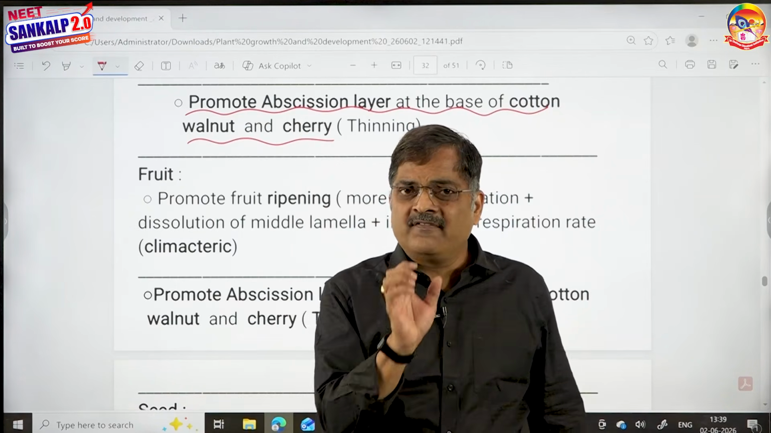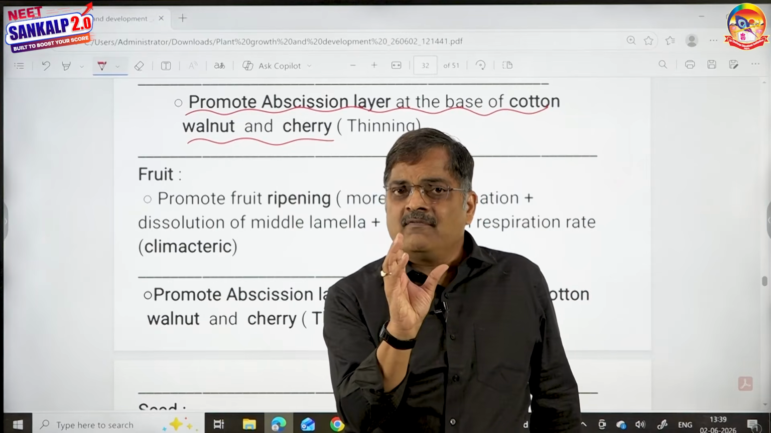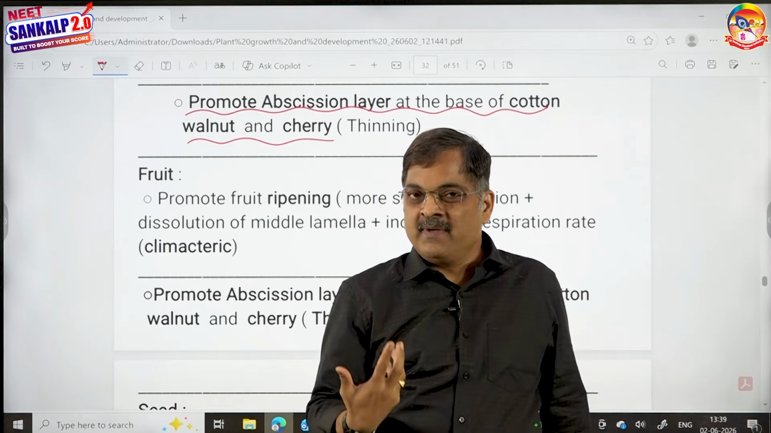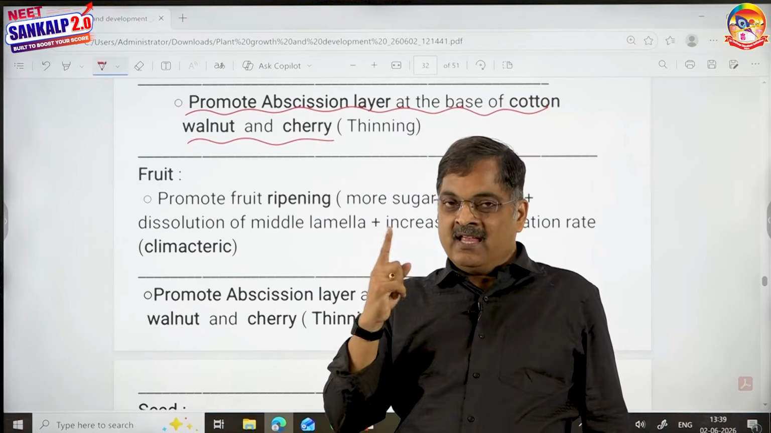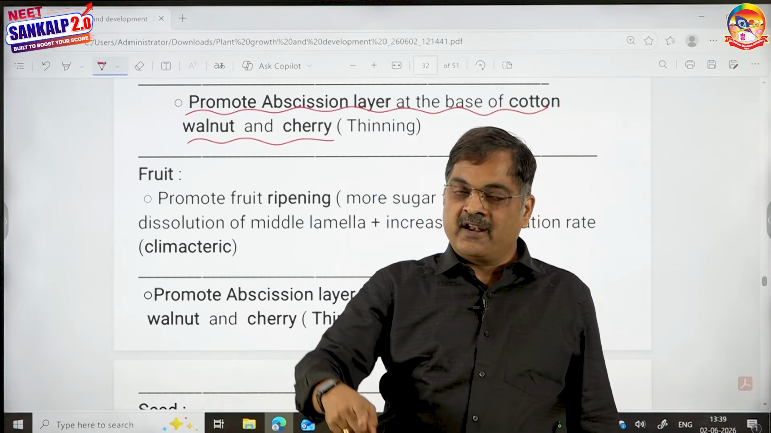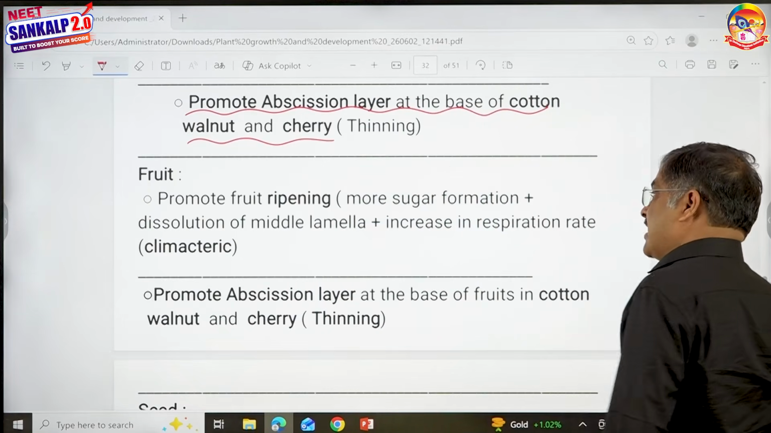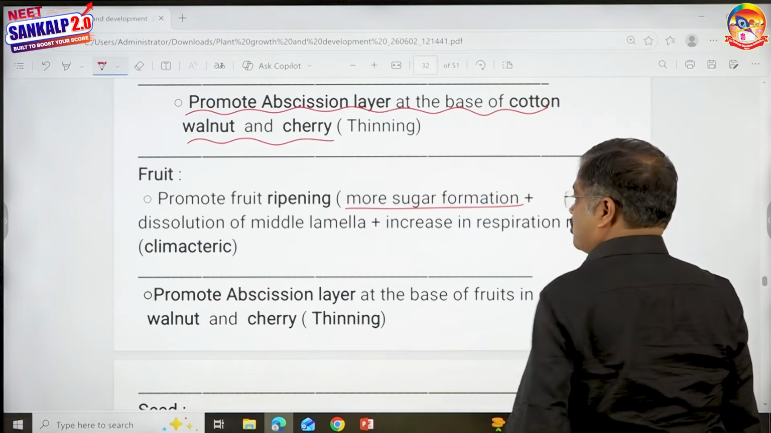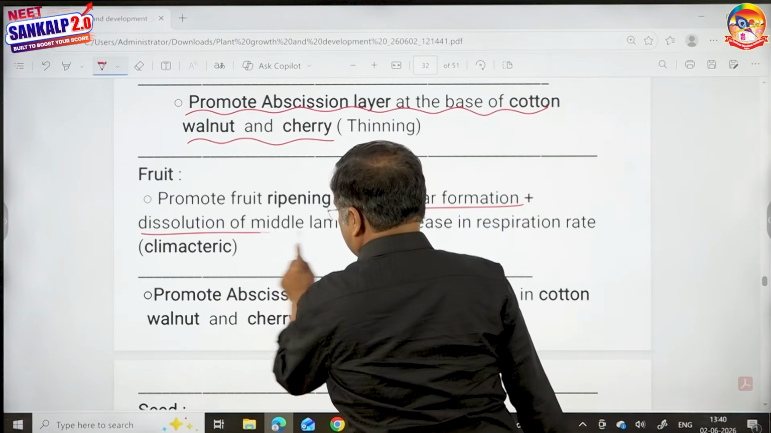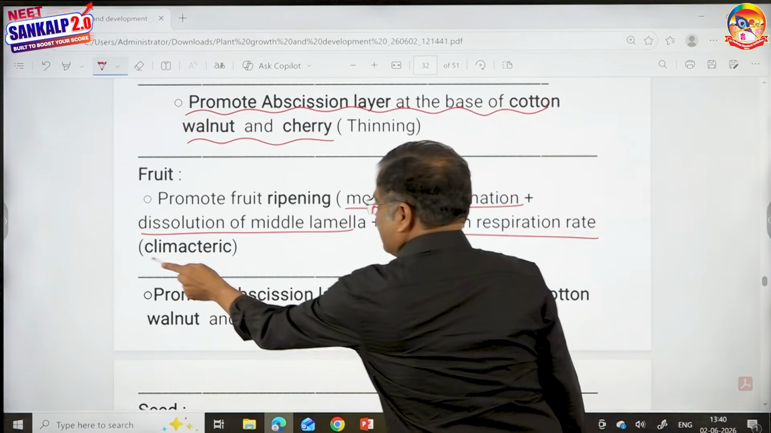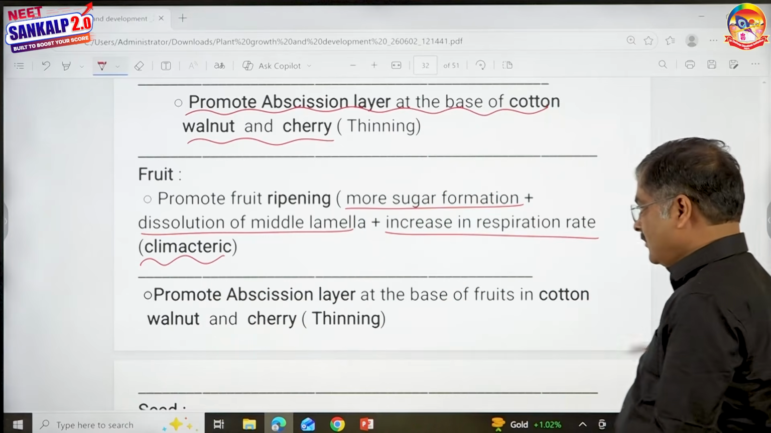And have you observed a ripe fruit like mango, it is a little warm. Why is it warm? Because of more respiration. So it means that fruit ripening is associated with increased respiratory rate, that is said to be respiratory climacteric. So therefore it promotes fruit ripening. How? By promoting more sugar formation, by causing the dissolution of middle lamella, and by increasing the respiratory rate, which is said to be respiratory climacteric. All right.